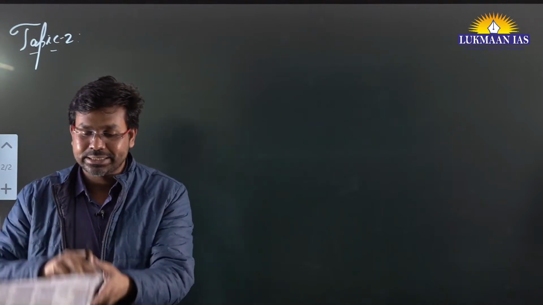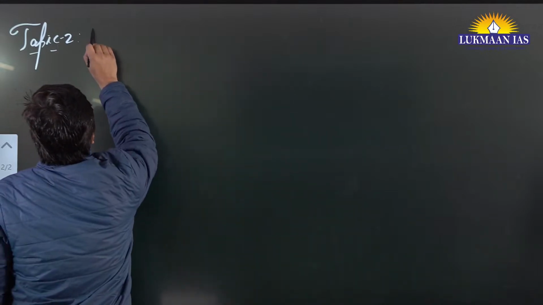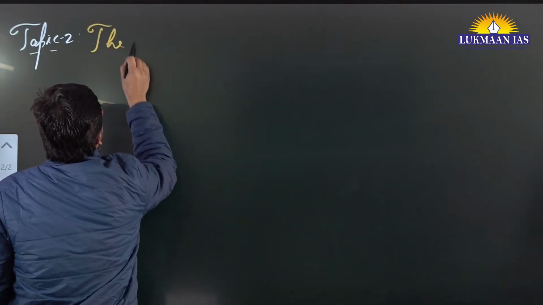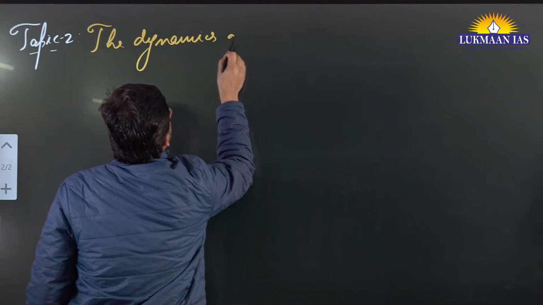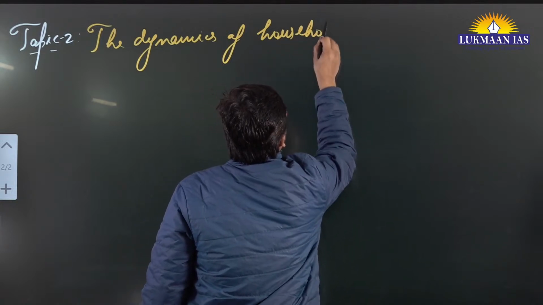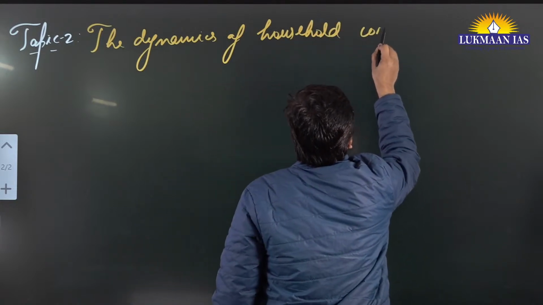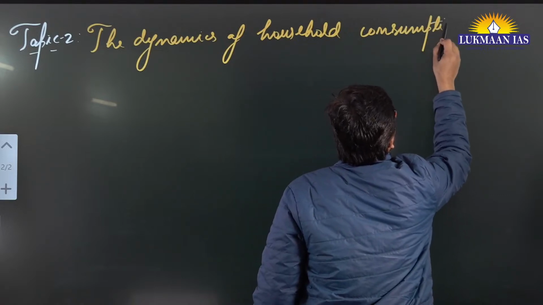This article says the dynamics of household consumption.